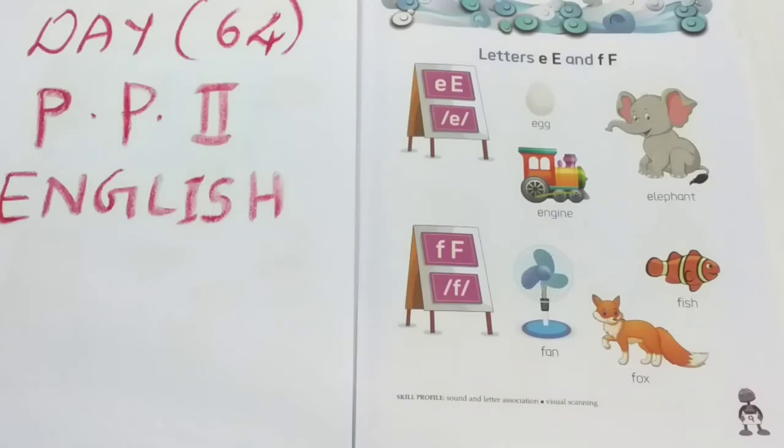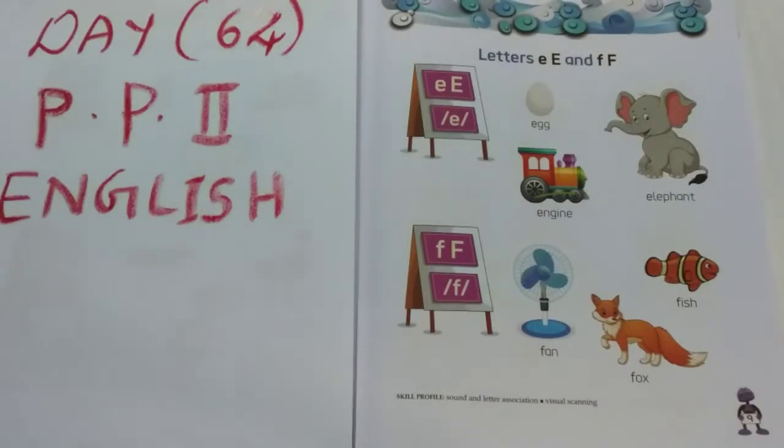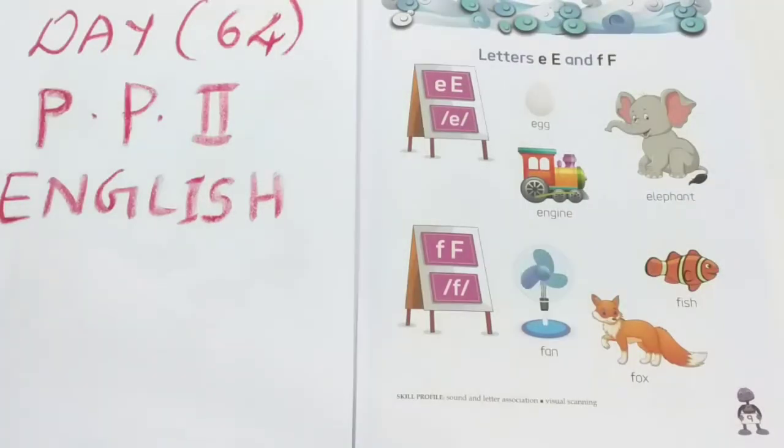So children, in the previous video we recapped the phonic sounds of a, b, c, d and their pictures, their objects that start with a, b, c, d. In the same way, today again we are going to recap different letters with their phonics and their pictures.